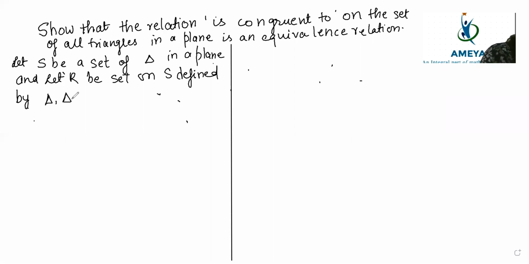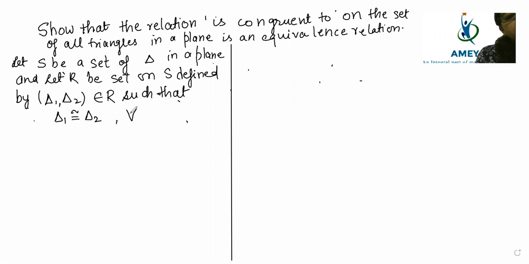For the relation, two triangles are there. Triangle 1 and triangle 2 are related by R such that triangle 1 is congruent to triangle 2, for all triangle 1, triangle 2 belonging to the set of triangles.